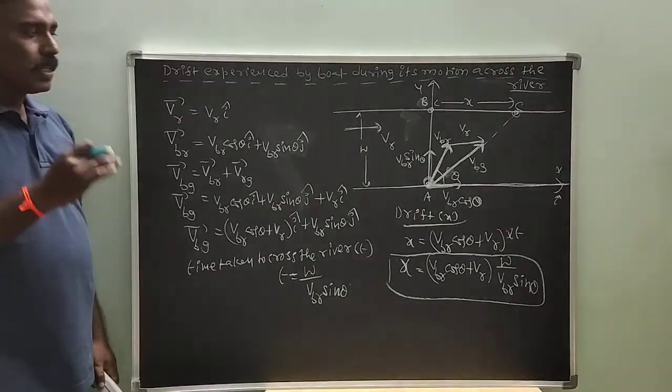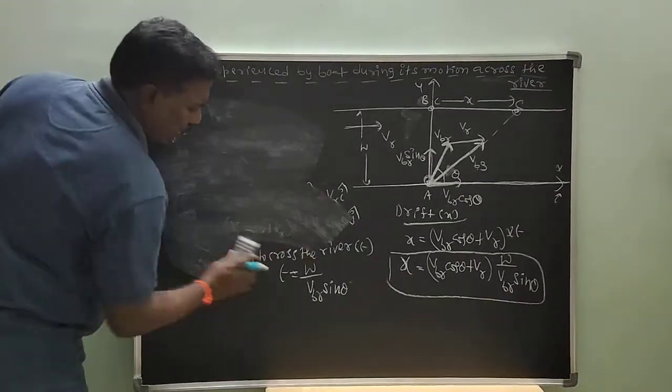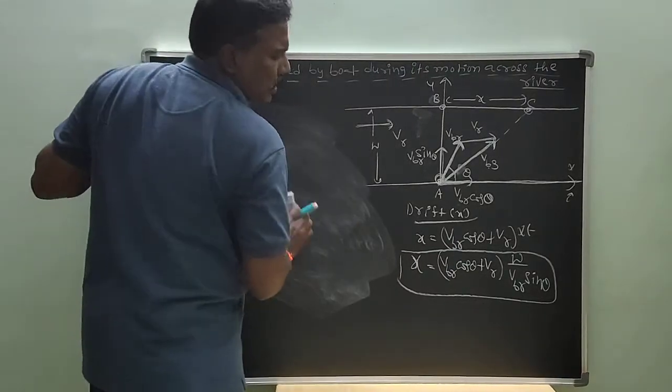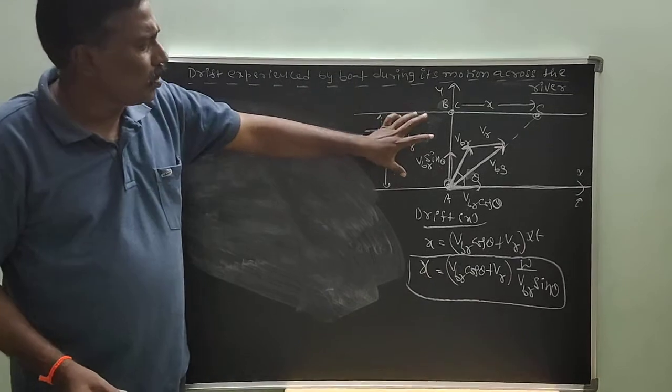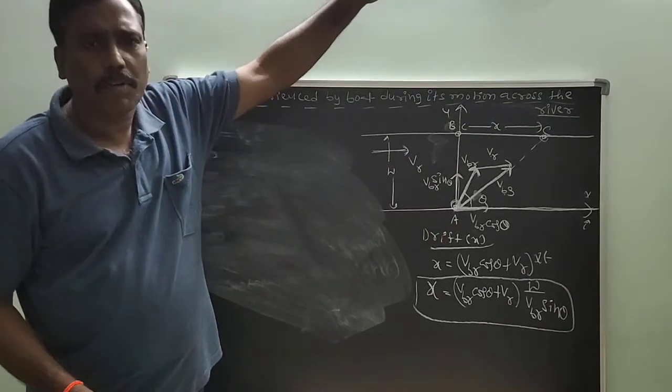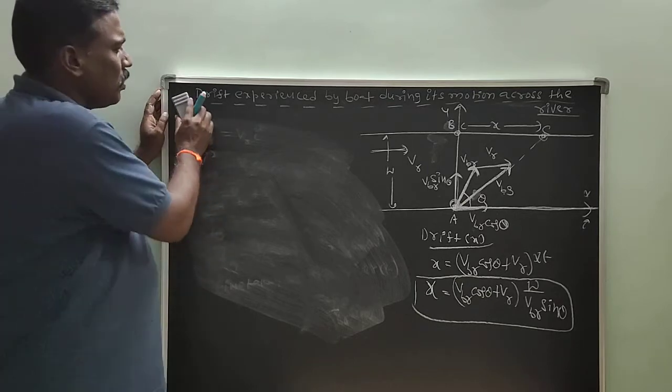Here there are two cases. First case, drift experienced by the boat during its motion perpendicular to the river flow. That is the minimum time case.